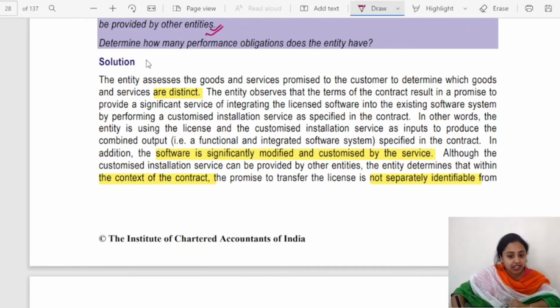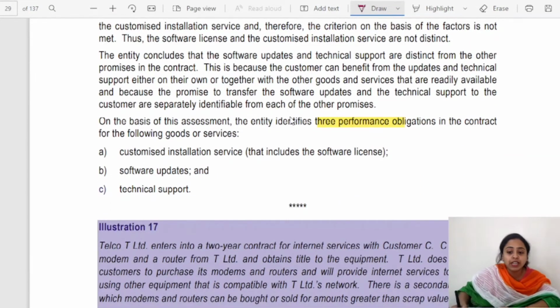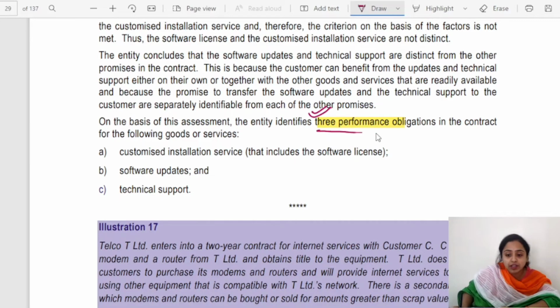These are distinct, no matter, but the software is significantly modified and customized by the services, so they are not separately identifiable. Therefore the answer should be 3 performance obligations: one, the customized installation plus the software; second, software updates; and third, technical support.